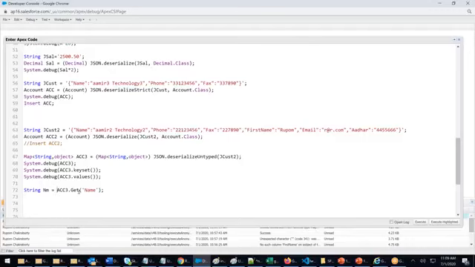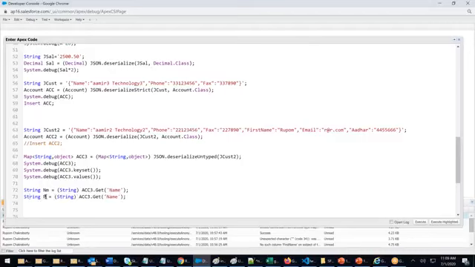I want to convert this into a string, so I have to cast it. String nm equals string acc.get name. Right? I want phone. Control C. Phone is also a string in account.